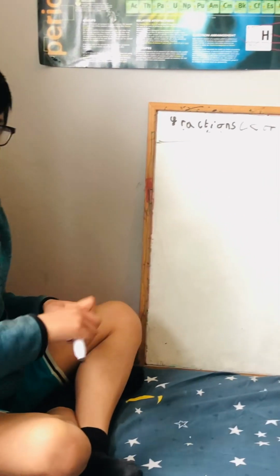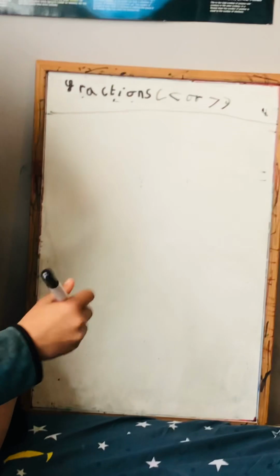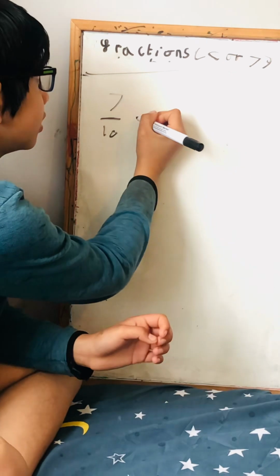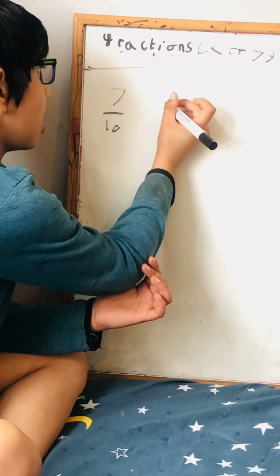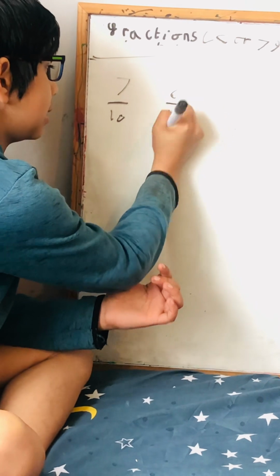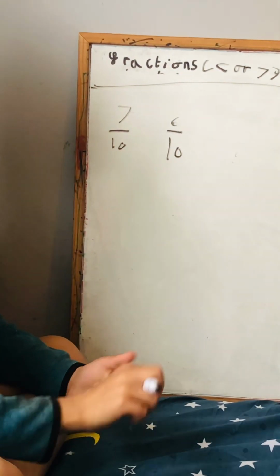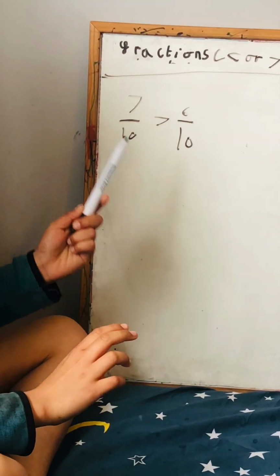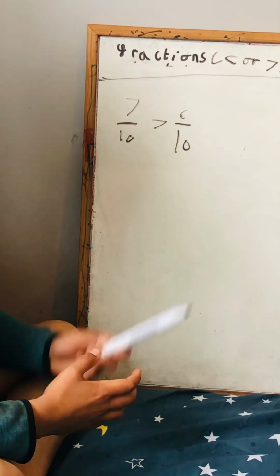And if the numerator is smaller, the smaller the fraction is, if the denominator is also the same. So let me give you an example of one. Let's say 7 by 10 compared to 6 by 10. Of course 7 by 10 is bigger than 6 by 10 because the numerator is bigger.